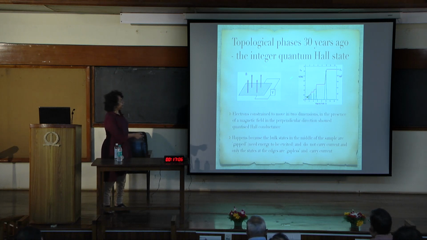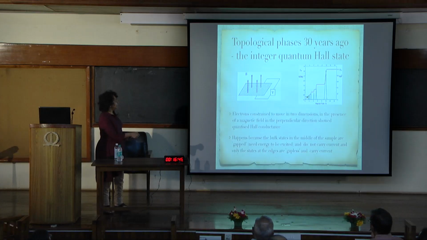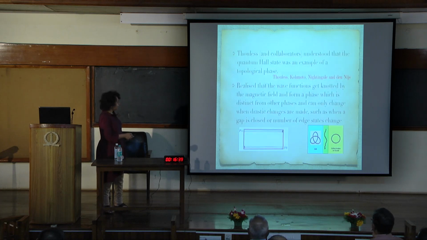And experimentally, when they measured the Hall current, it showed quantized Hall plateaus. The explanation at that time was that all of the bulk states in the interior of the sample did not conduct. They had a gap, which means that they needed energy to be excited. So they cannot carry current, and it's only states at the edge of the sample which could carry current. So this was the integer quantum Hall effect.